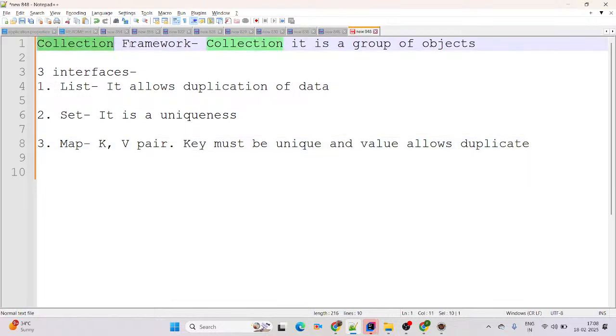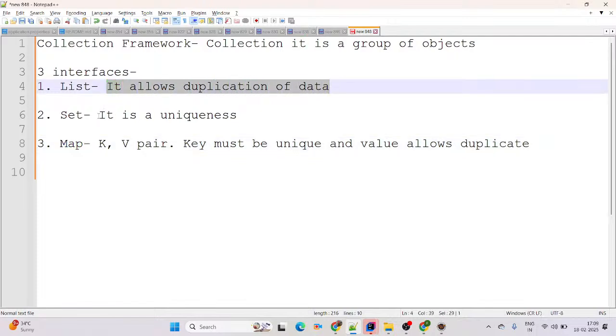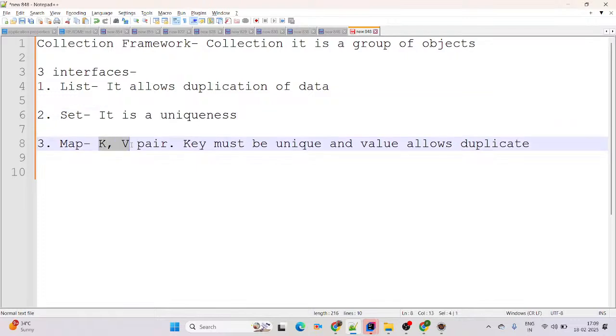Collection is a group of objects. There are 3 important interfaces: List, Set, and Map. List allows duplication of data. Set is uniqueness. Map is a key value pair; key must be unique and value allows duplicates. All 3 interfaces, List, Set, and Map, come from the java.util package.